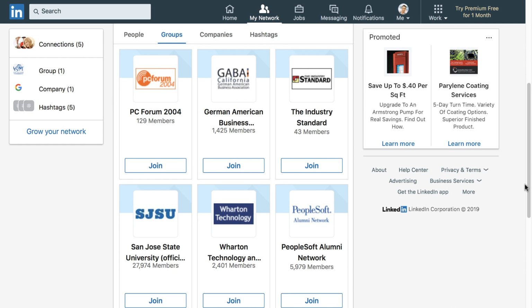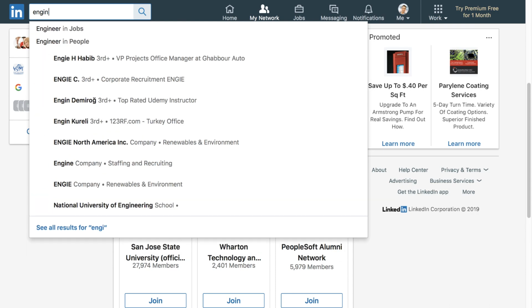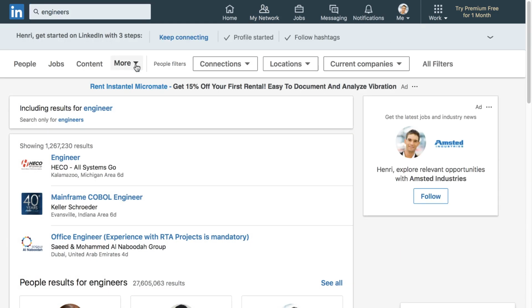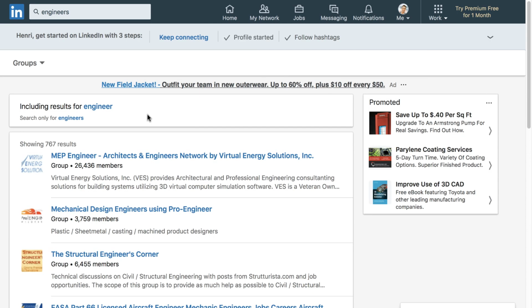You can also find groups by using the search box at the top of the screen. Just type your search term and press Enter. Then click More and select Groups. We recommend keeping your search fairly general at first, then narrowing it down as you learn what's available.